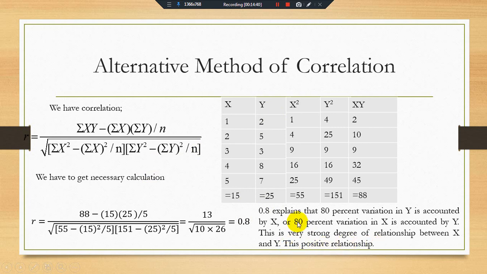So keep it in mind that the higher the value of correlation, the nearer to 1, the stronger the correlation. The lower the value, the weaker the correlation between the variables. So this is all about the simple correlation formulation as well as its empirical section.